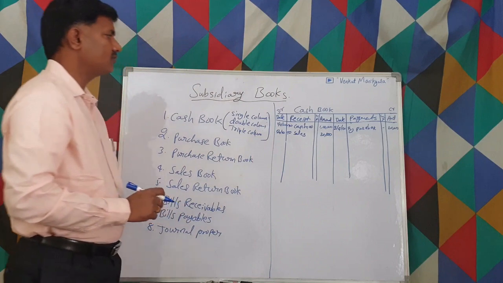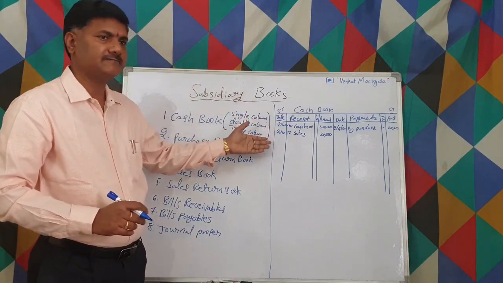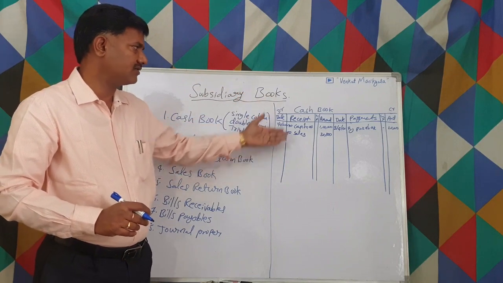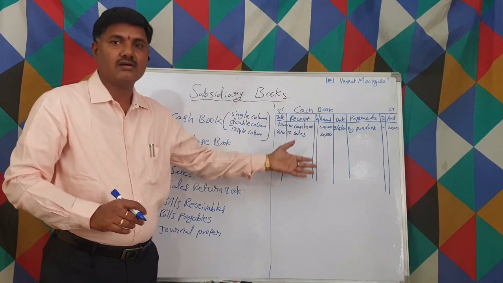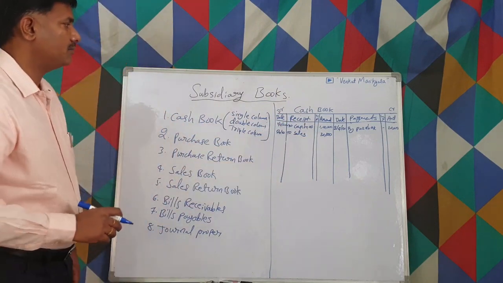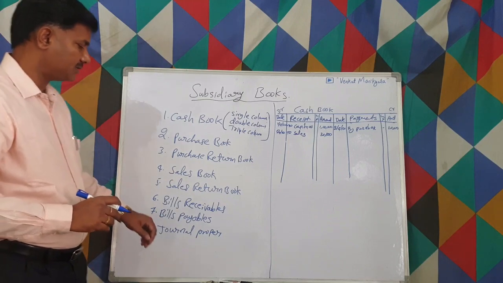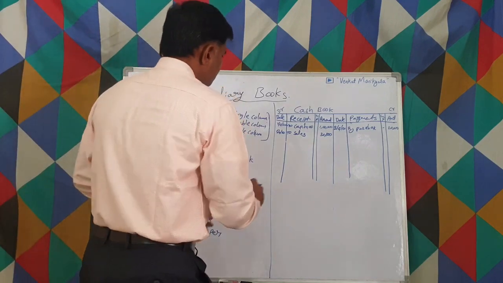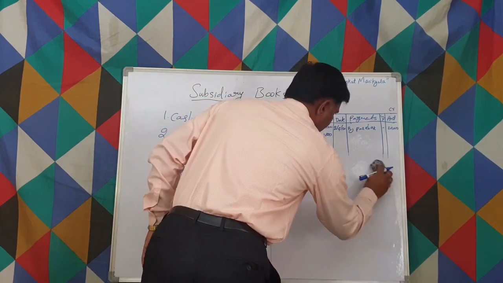So this is how the cash book goes on being written date wise. Whatever the receipts date wise, whatever the payments date wise, in chronological order we are going to write all these receipts and payments. Let us suppose, it's almost near to the account.